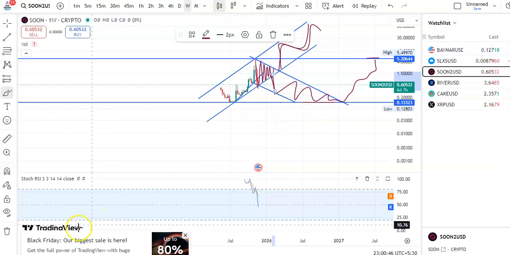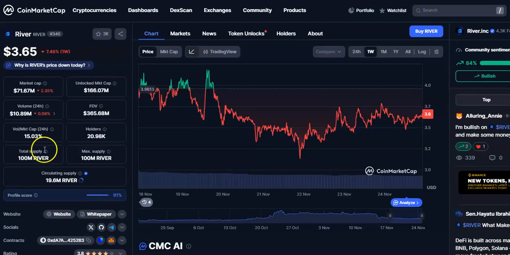Now we'll talk about another cryptocurrency, that is River Coin, and you can see the current price is $3.65. It is down by 7%. Rank is around 340 position. Around 3k users are following this cryptocurrency. Market cap is $71.67 million and the volume in 24 hours is $10.89 million. It is down by 0.1%. So now I'll go to the chart and see how the candles are moving.